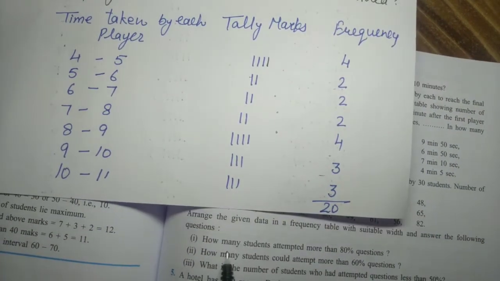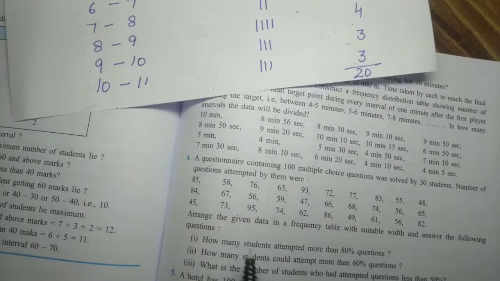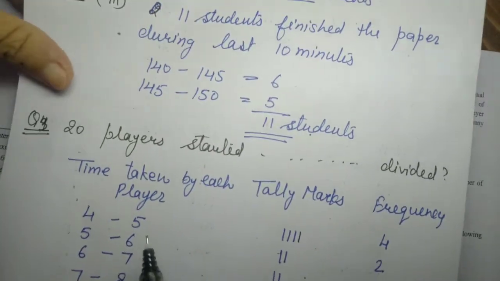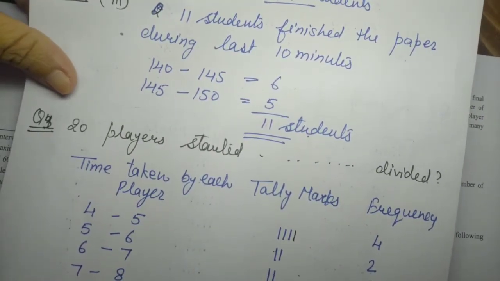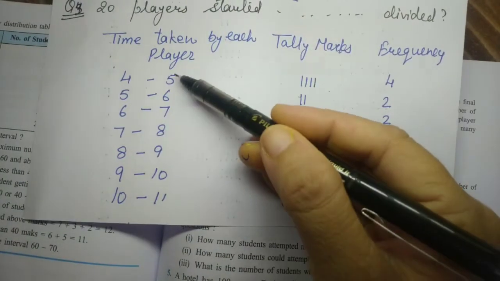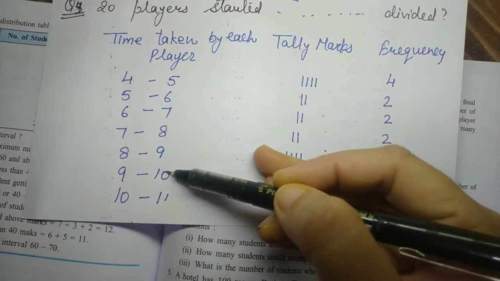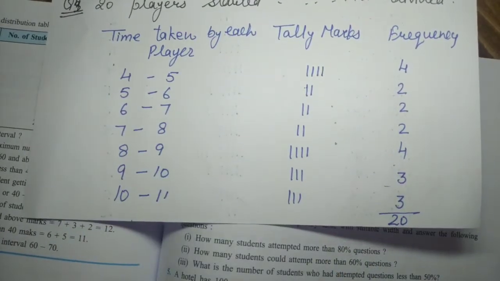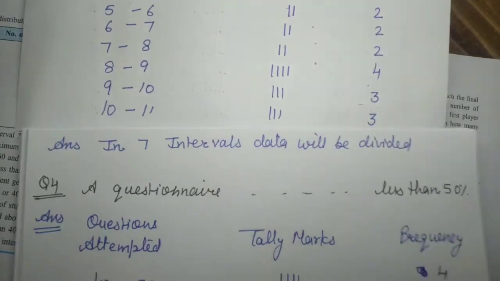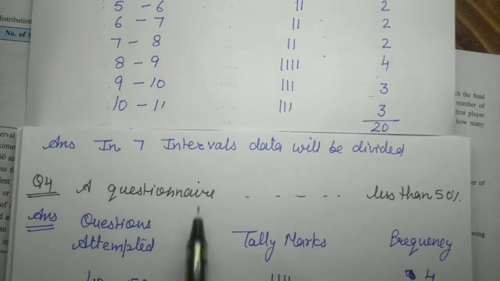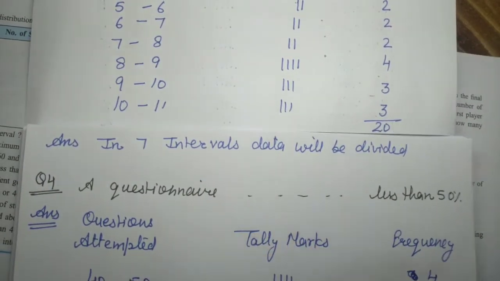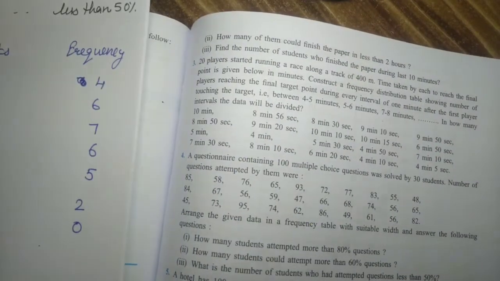Now the question arises: how many intervals is the data divided into? Let me count: 1, 2, 3, 4, 5, 6, 7. I repeat, 1, 2, 3, 4, 5, 6, 7. The data is divided into 7 intervals. So here we will write that in 7 intervals the data will be divided. Now I'll move to question number 4.